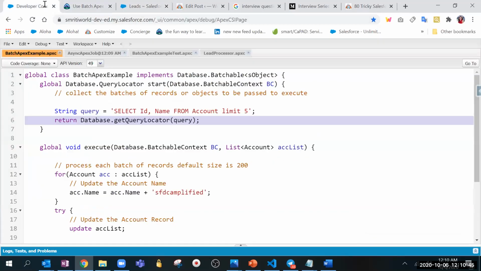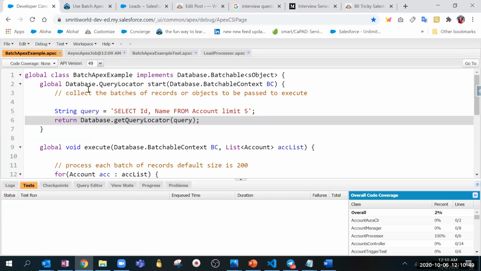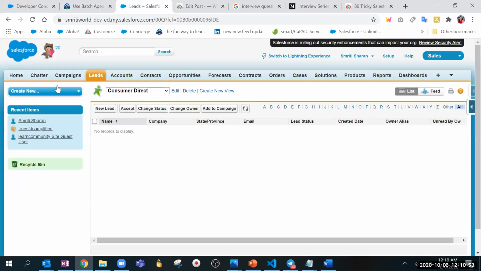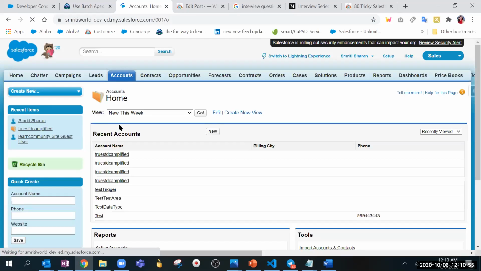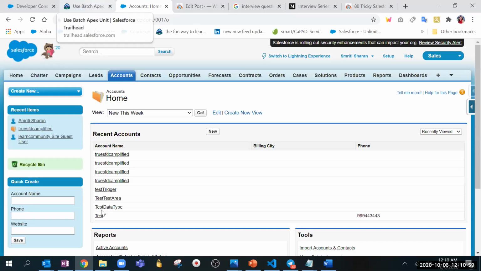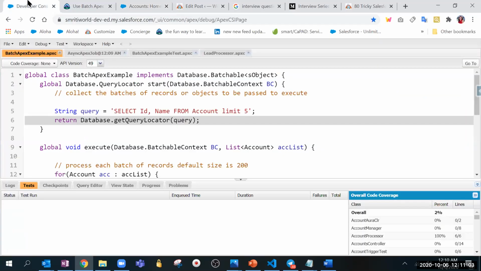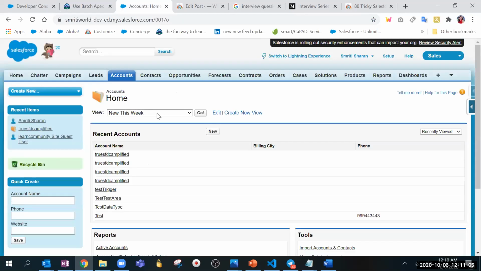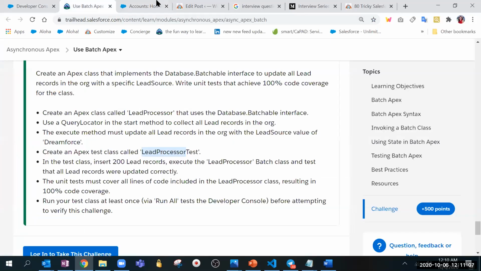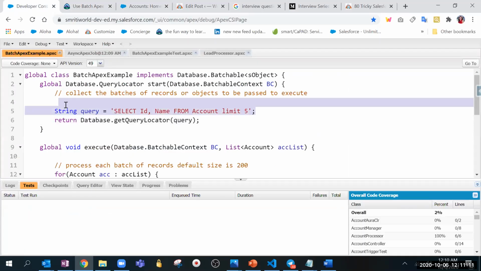Second query. Oh no, this is for accounts. Okay, so this one I wrote for accounts earlier, right? When I wrote for accounts, that time I had much more than 32, much more than 5, at least more than 5, right? But it is still targeting only 5 at a time. I think it is because of the query which we are putting in.